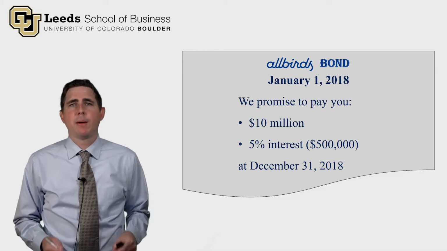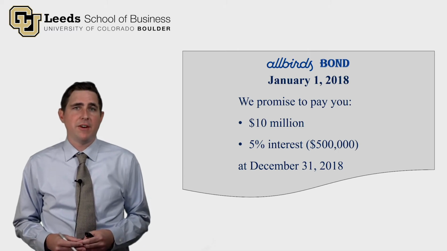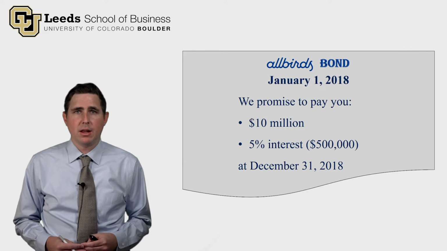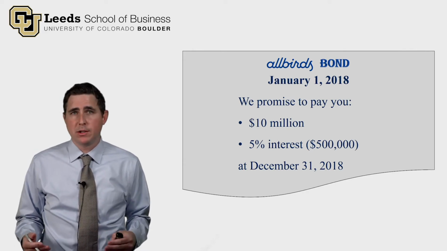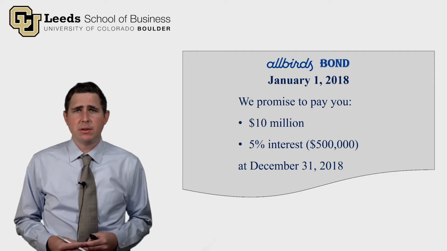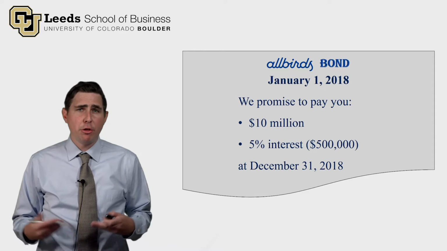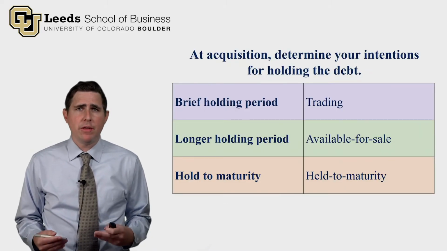And Allbirds is promising to pay whoever holds this bond $10 million plus 5% interest, which is $500,000, at December 31st, 2018. So the term of this bond is 1 year, and it pays 5% interest with a face value of $10 million. There are three potential ways we could account for this same bond, and here they are.